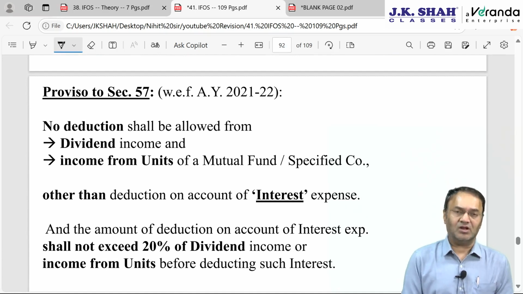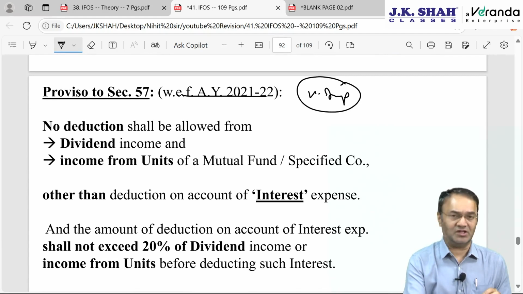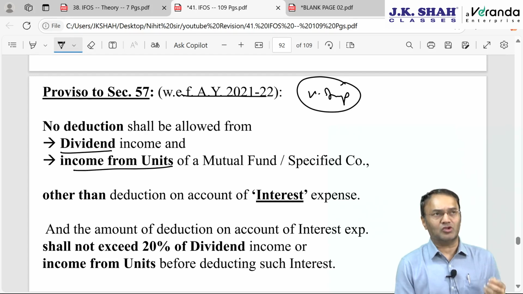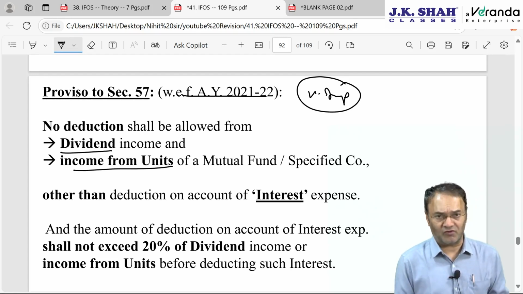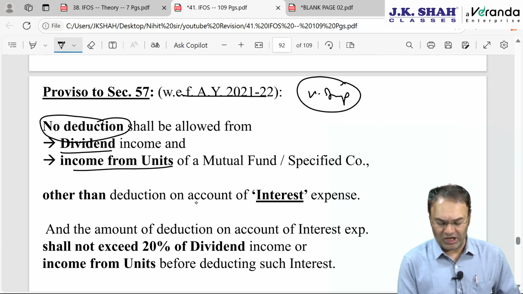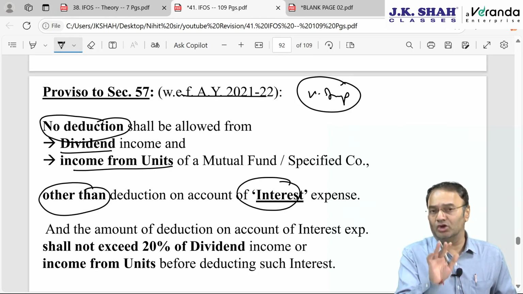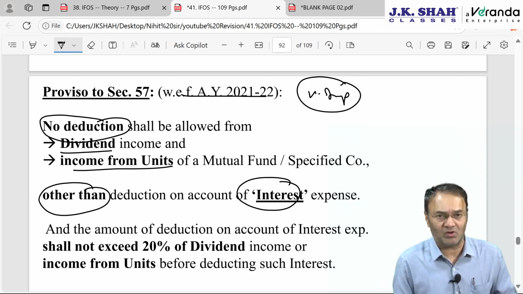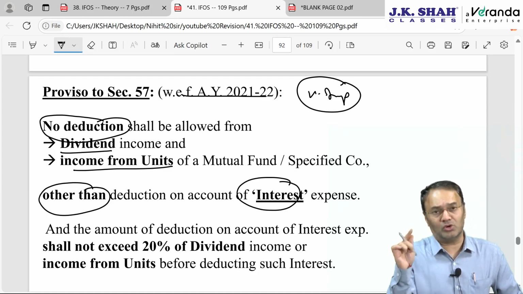So, section 57 proviso, very important from exam perspective for final C. It says that while calculating dividend or income from units, also some people call it as dividend from units. Simply dividend from shares or dividend from units, no deduction will be allowed for any expenditure other than interest on loan taken or capital borrowed to invest in the shares or units. No actual expenditure will be allowed to be deducted, no standard deduction, only one expenditure will be allowed, that is interest on money borrowed, and that too subject to some upper limit, not more than this much interest will be allowed.